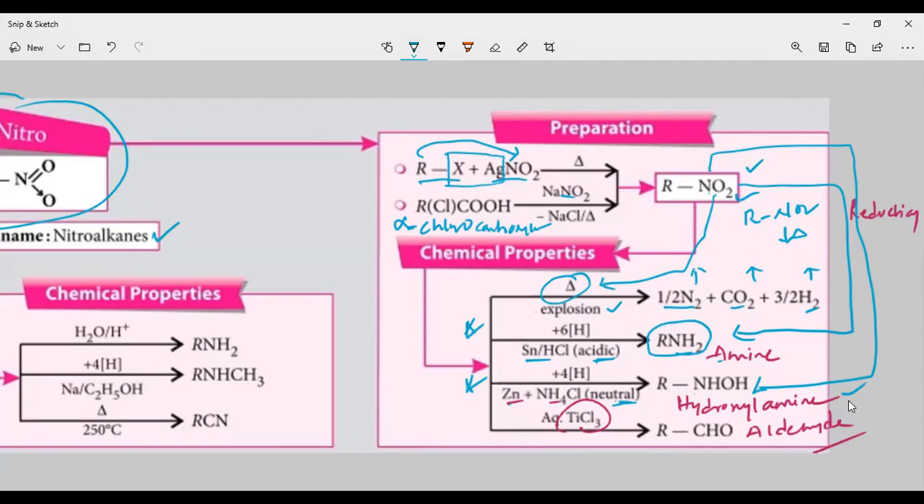Okay, so this is the preparation and properties of the nitro compound. These two reactions you have to remember. Two reductions are there. Nitro compounds on reduction in acidic conditions give amine. In neutral conditions, meaning zinc and ammonium chloride, you are going to get the hydroxylamine. Okay, understood? Is it clear?